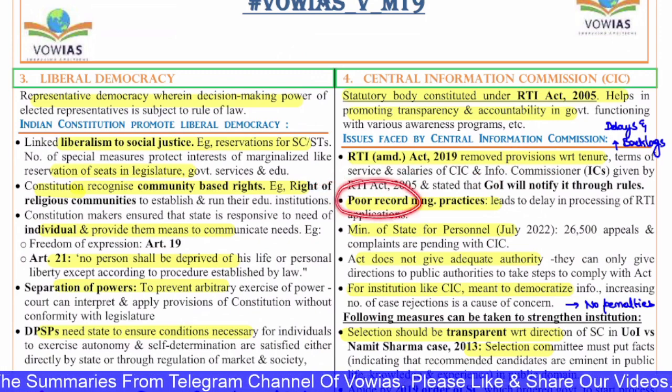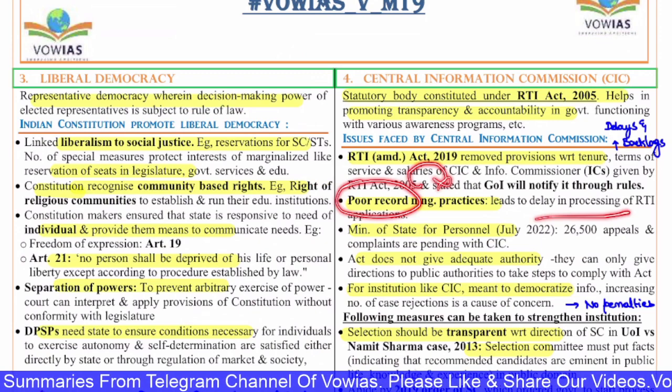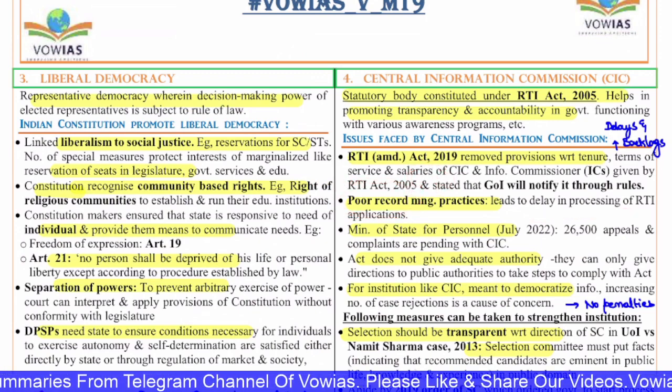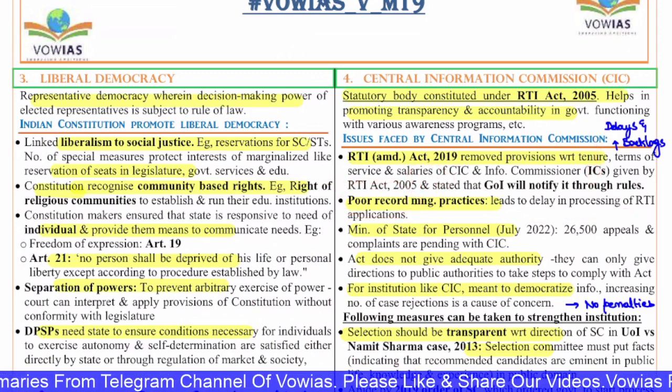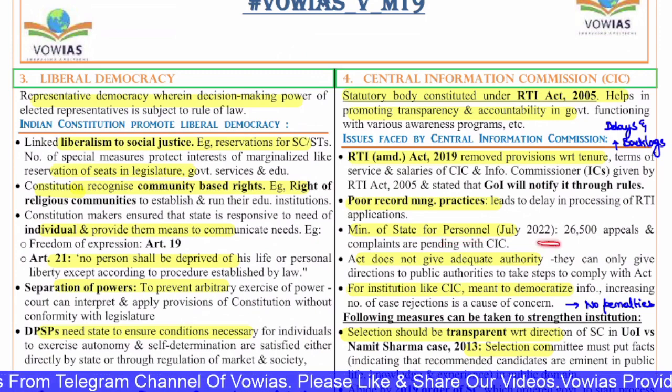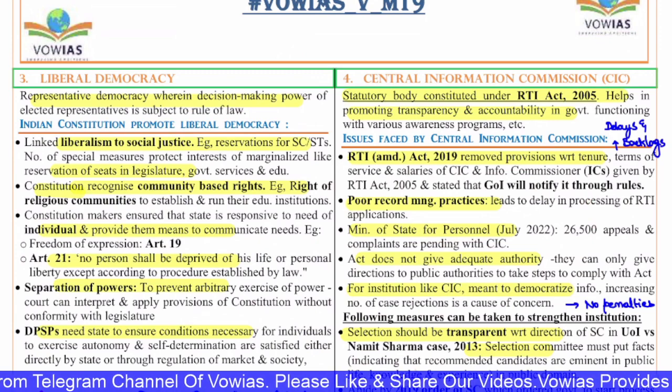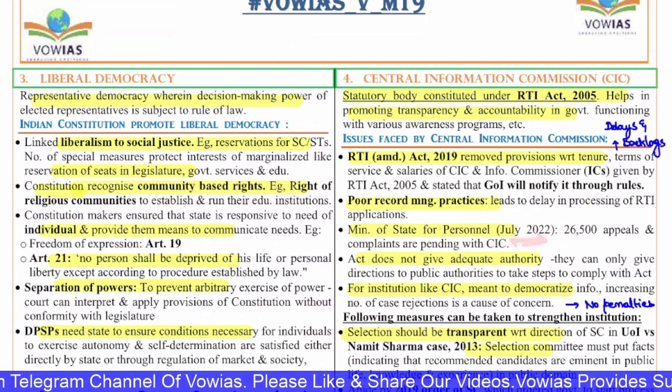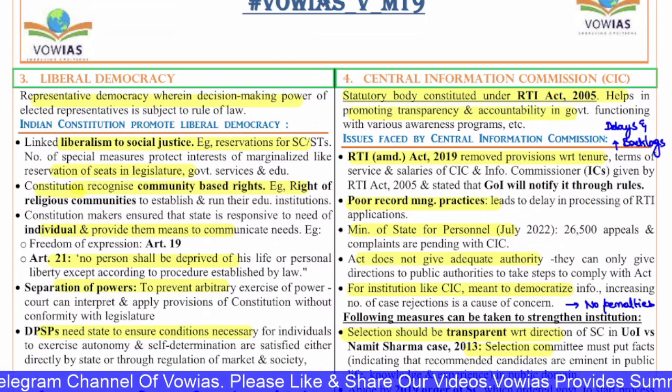Poor record management practices lead to delay in the processing of RTI applications. A lot of delays and backlogs are still there. The Ministry of State for Personnel in July 2022 said that 26,500 appeals and complaints are pending with the CIC. There is an issue with regard to the appointment of the CIC.